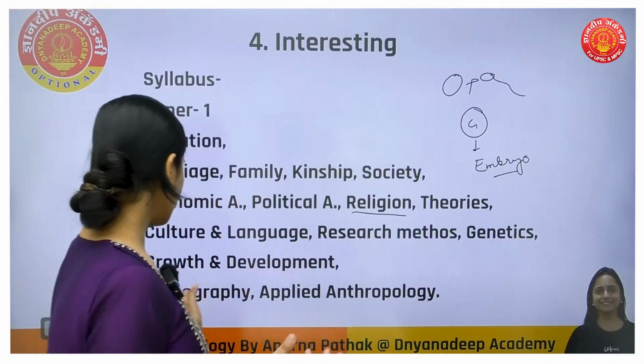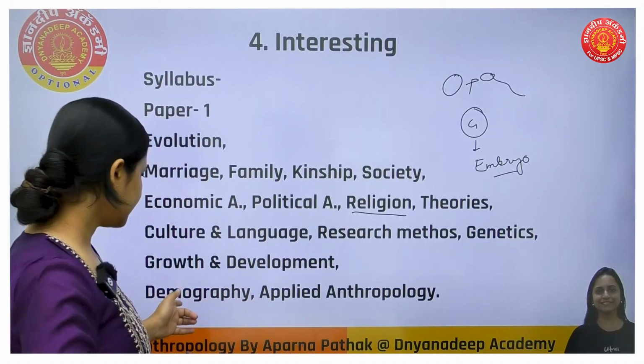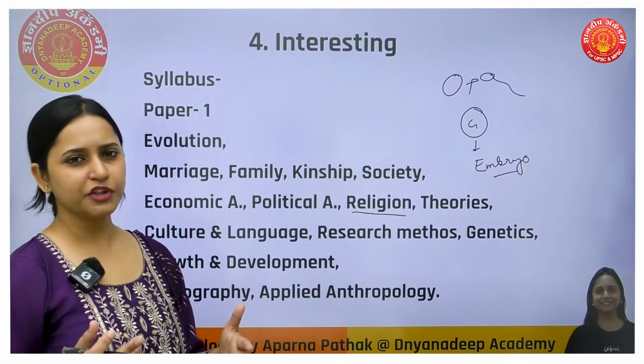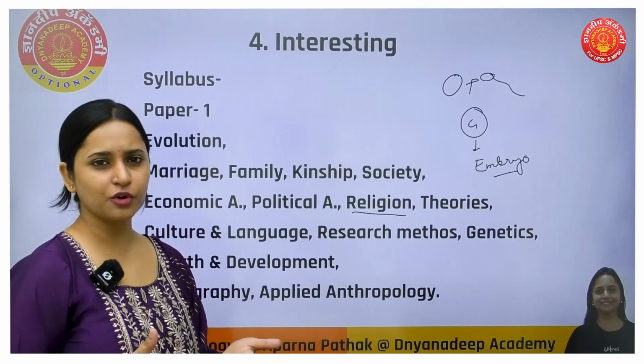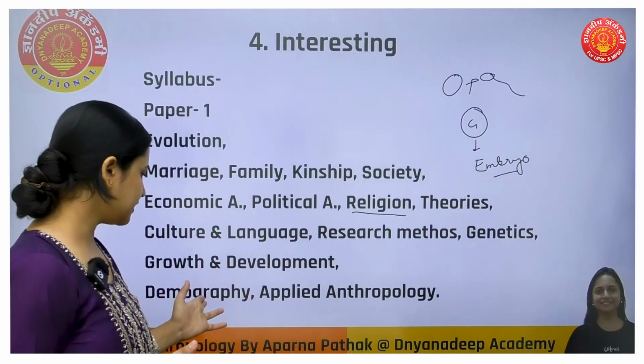So that is the part of growth and development. And then demography means population ratio, sex ratio, all comes under demography.